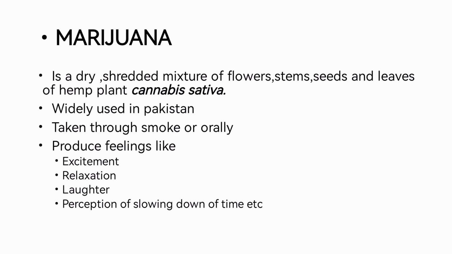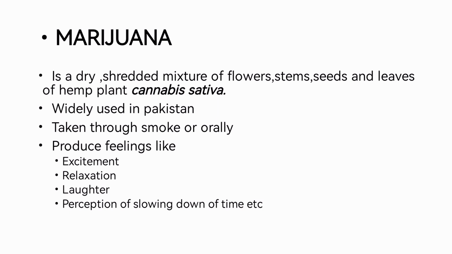When this plant is dried and shredded, the shredded mixture of the flowers, or the stem, or the seeds of this plant, from this the marijuana is obtained. It is widely used in Pakistan, and it is taken through smoke or orally. The person will take it orally in the form of tablets. It will produce feelings like excitement, relaxation, laughter, perception of slowing down of time, etc.